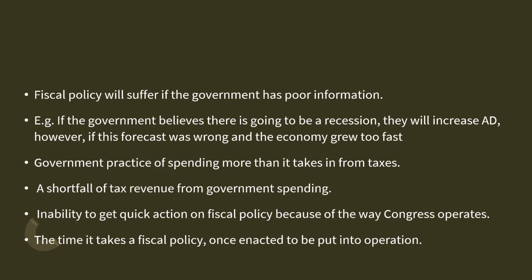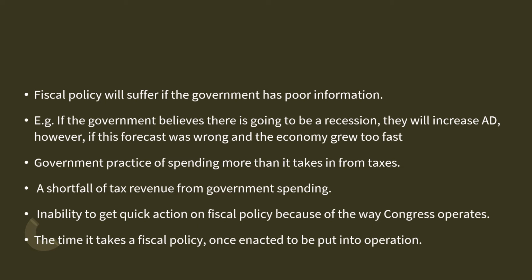Fiscal policy would suffer if the government has poor information. For example, if the market gives the government wrong information, the government would not be able to distinguish between wrong information and right information, because the government would be getting only the signals received from the market.